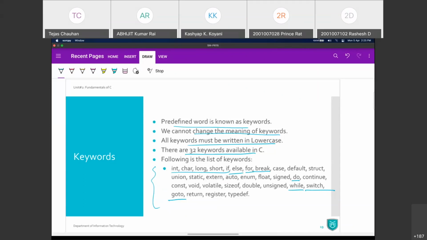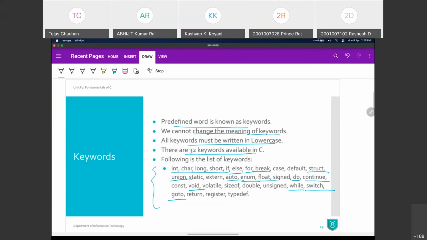Then there are a few other data types and structures like float, enum, auto, then void, struct, union. These are kinds of data types. And there are other keywords like continue, which will also be used inside a loop.